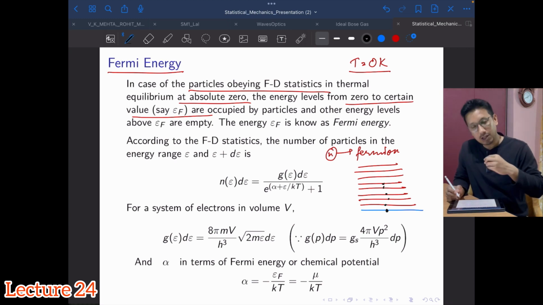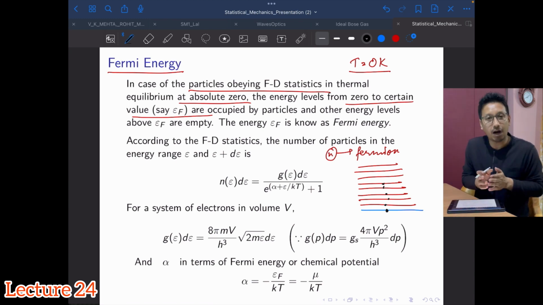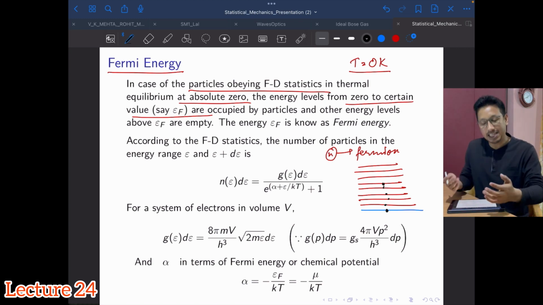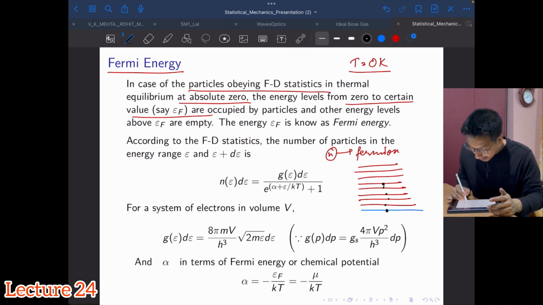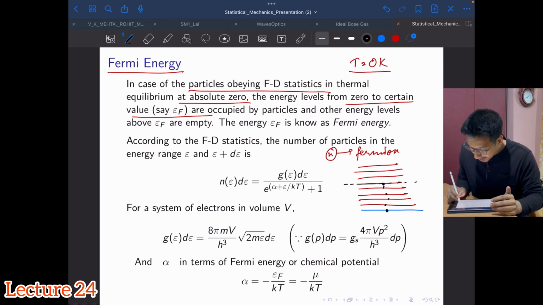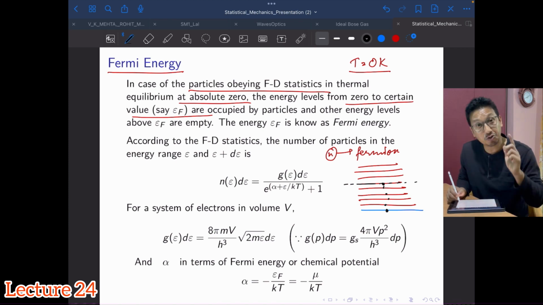So all the particles will be filled up to a certain level, depending upon how many particles are available in the system. Then I can assign an energy corresponding to the topmost filled energy level, right? So I can assign an energy corresponding to that, and that is known as Fermi energy.